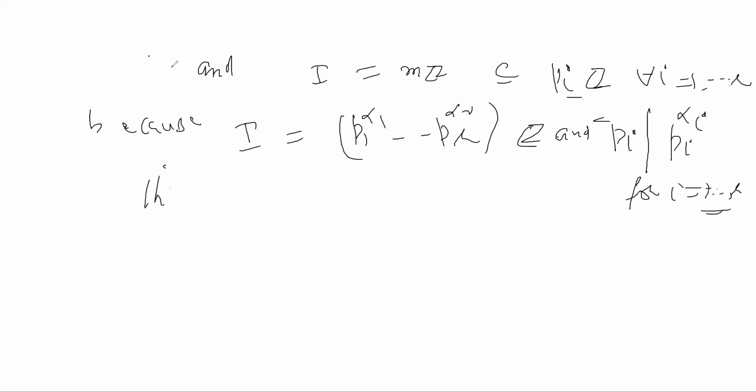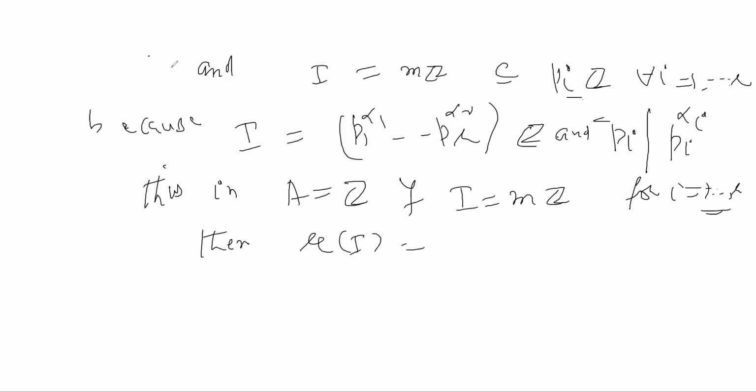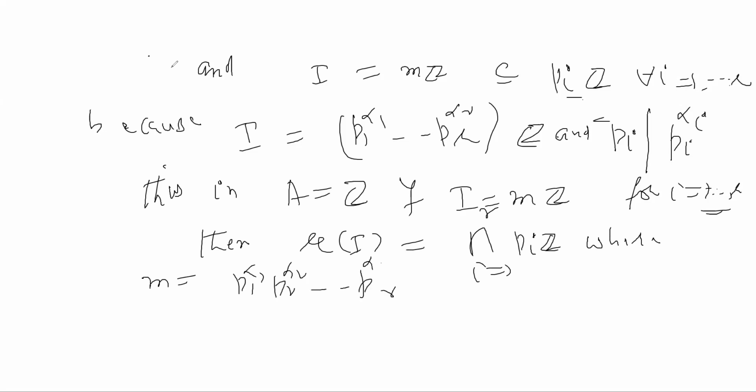Thus in the ring A equal to Z, if I equal to mZ, then the radical of I equals the intersection, i running from 1 to R, of PiZ, where m equals p1 alpha 1, p2 alpha 2, so on, pr alpha r.